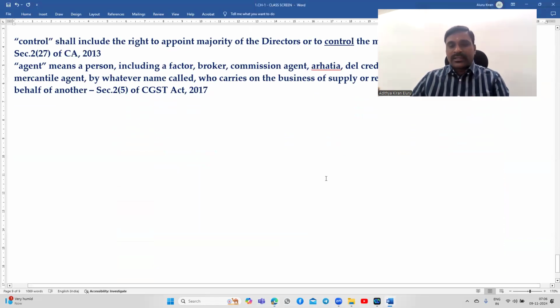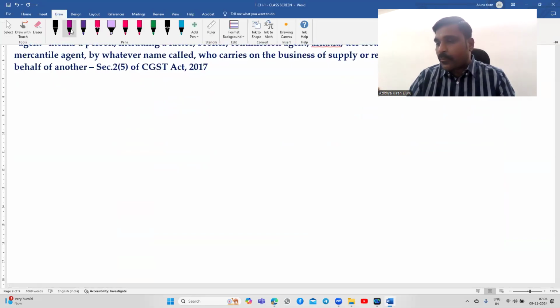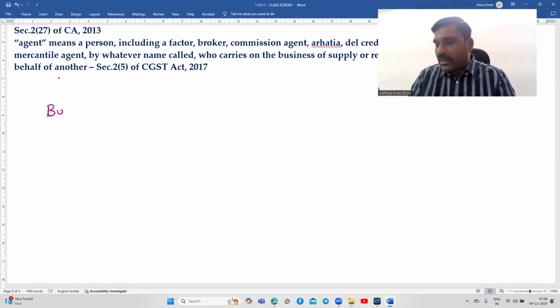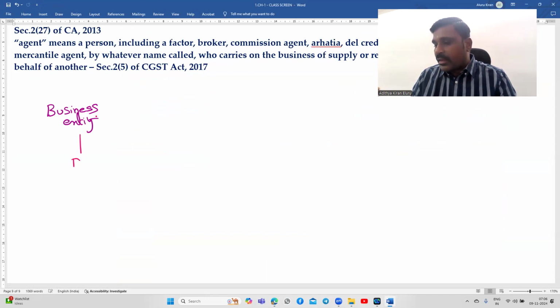What the first point says is, one company is there, one business entity. In that business entity, a director will be there. Below that, an officer will be there. Below that, an employee will be there.